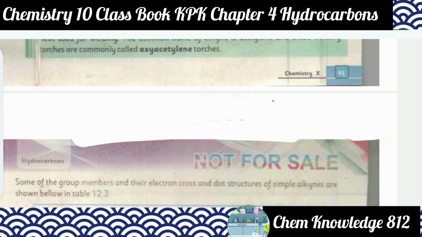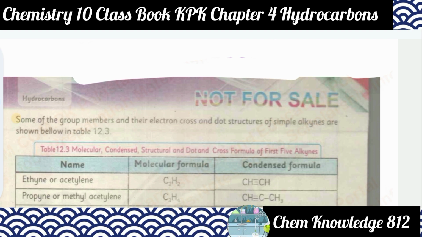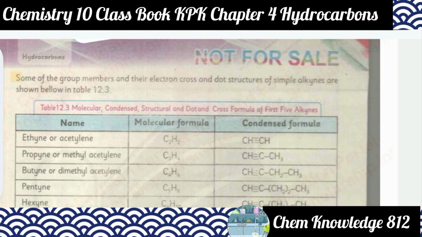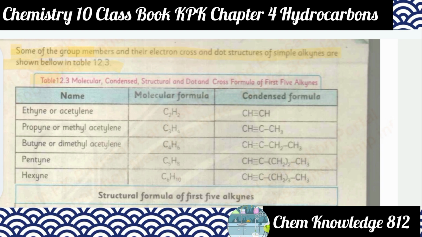Some of the group members and their electron cross and dot structures of simple alkynes are shown in table 12.3. This is the table of molecular, condensed structure and dot cross formula of the first 5 alkynes. The first one is ethyne or acetylene, having molecular formula C2H2 and condensed formula CH triple bond CH.